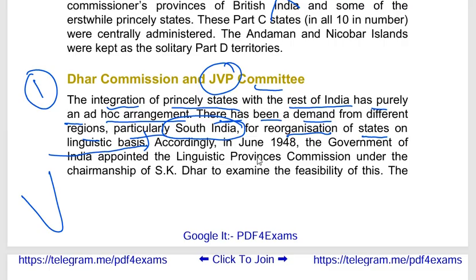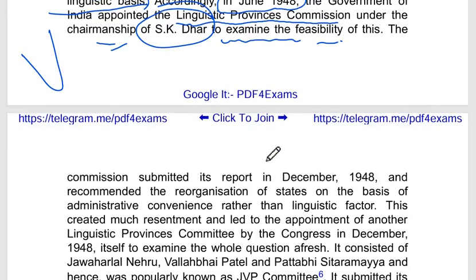Accordingly, the government established a particular commission in the year 1948. The name of that commission was the Linguistic Provinces Commission, and the chairman of that commission was S.K. Dhar. What was the subject matter with respect to the establishment of the commission? The matter was to examine the feasibility of choosing language as the basis for reorganization of the state.